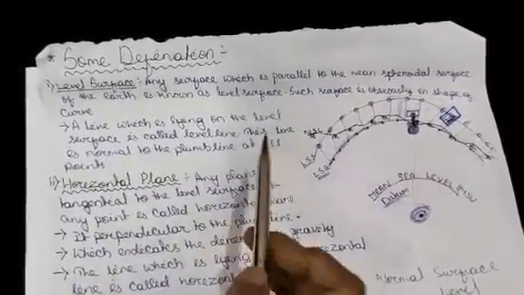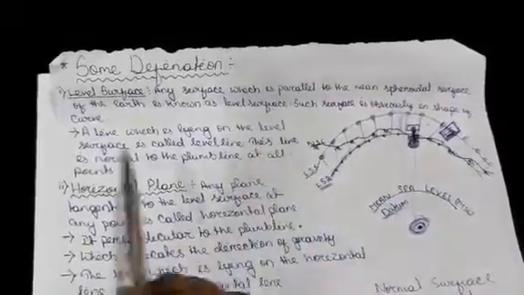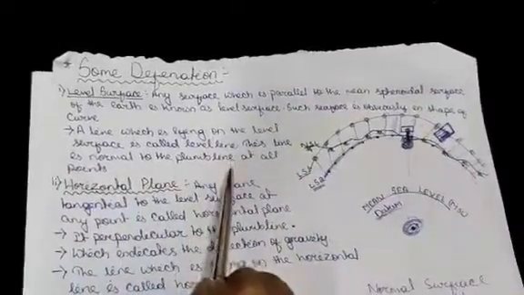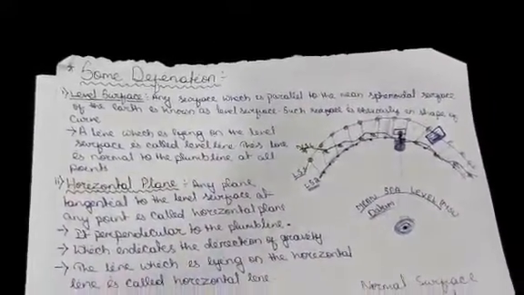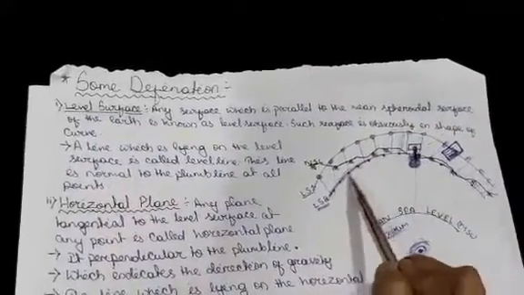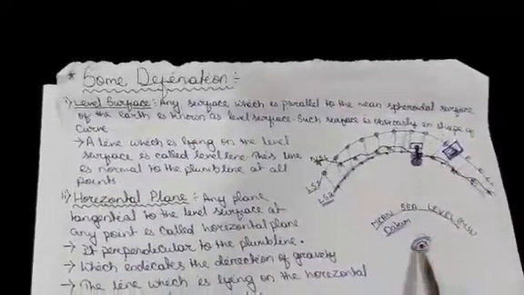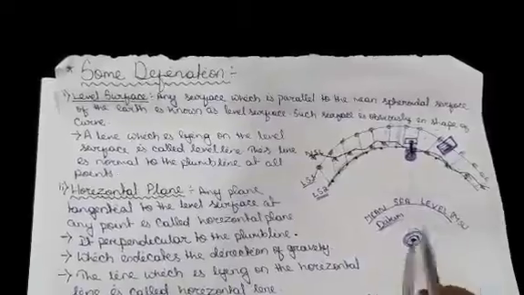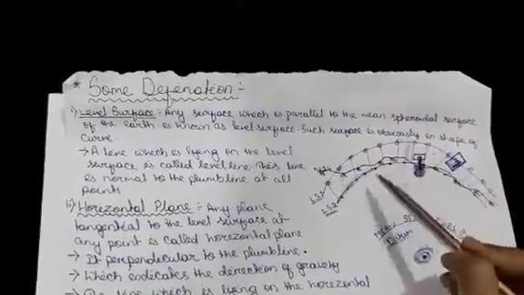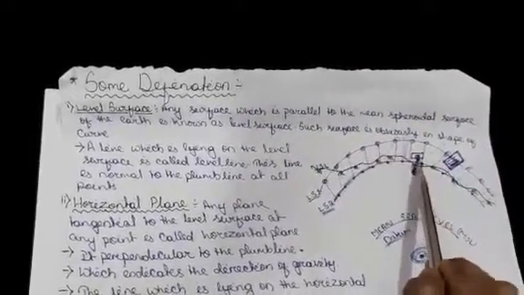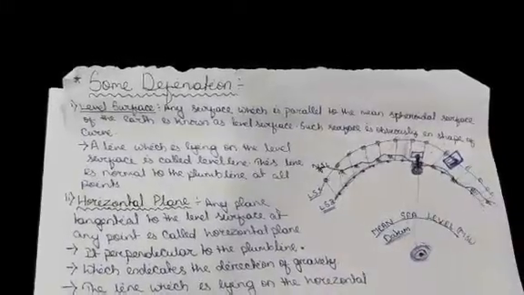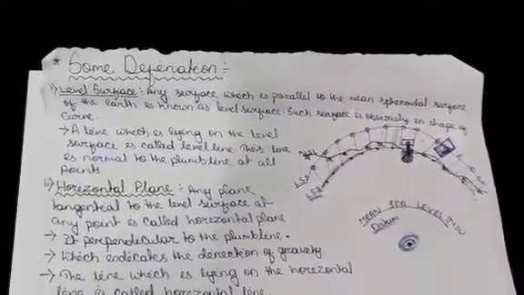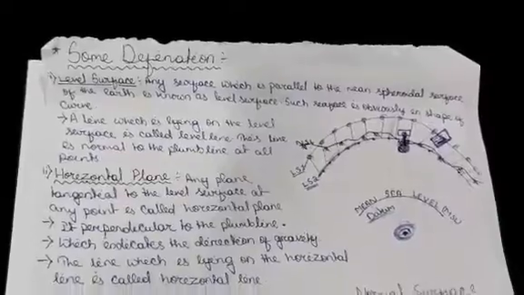So this line is normal to the plumb line at all points, because all point distances are the same from the center point. So the plumb line is normal at all points of the surface.